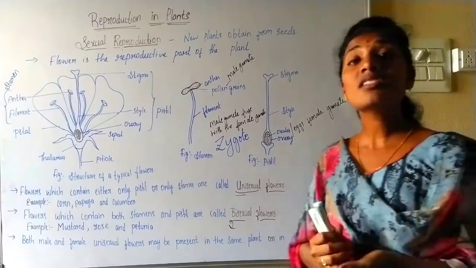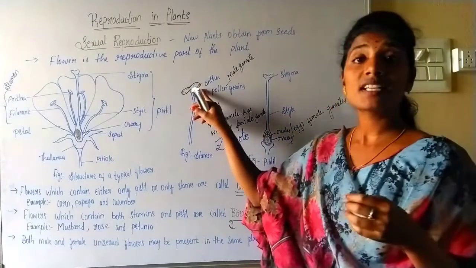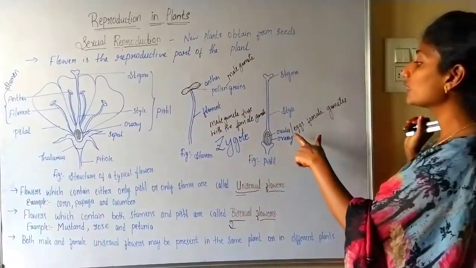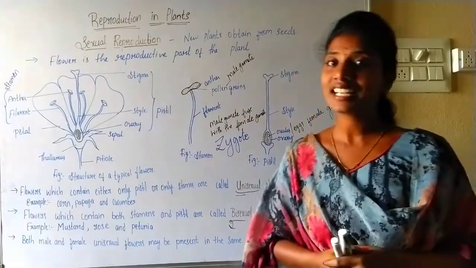So how do the male and female gametes actually fuse? How does a pollen grain which is present in the anther fuse with the egg which is present in the ovary? To understand that, let us meet in the next class.